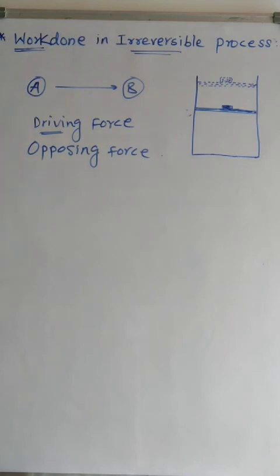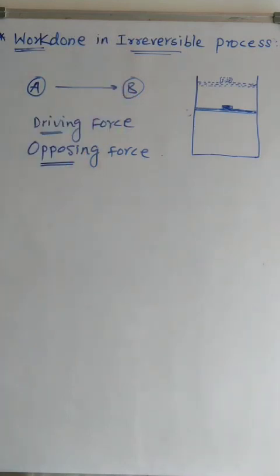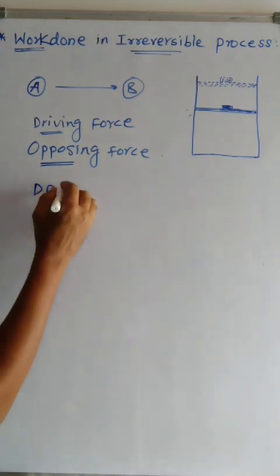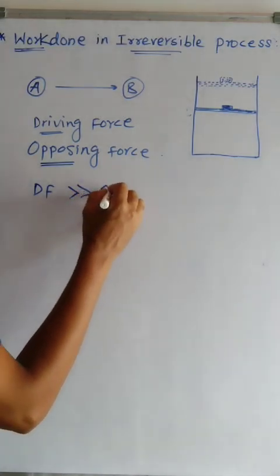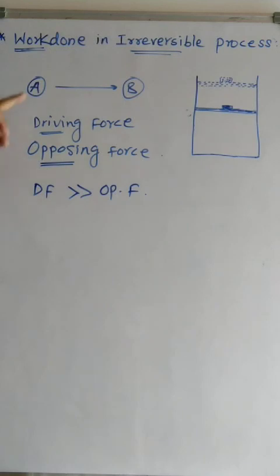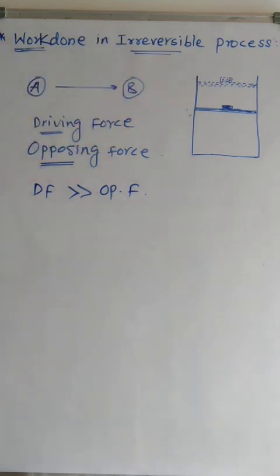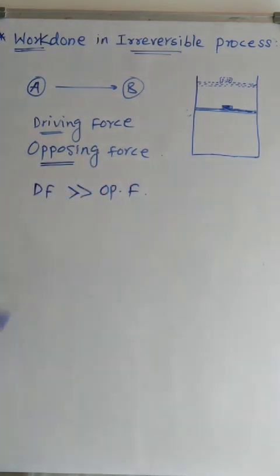Suppose in this process the driving force is far greater than the opposing force, then what will happen? This reaction takes place only in one direction. The reaction cannot be reversed because the driving force is much greater than the opposing force.